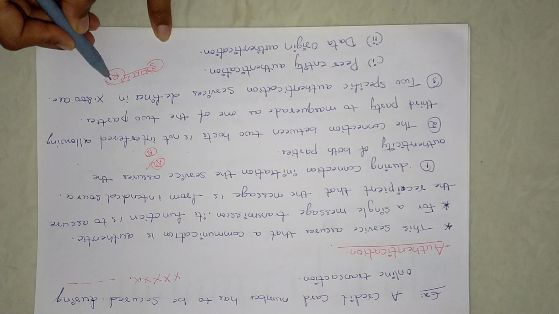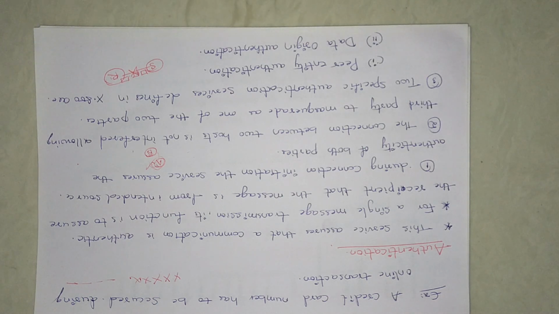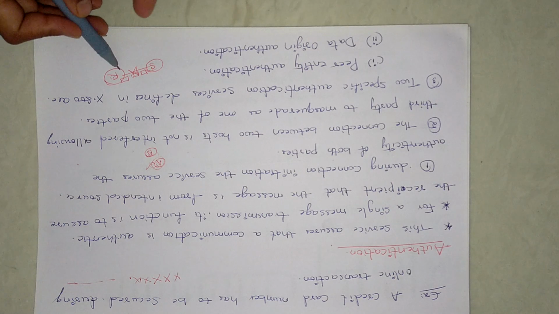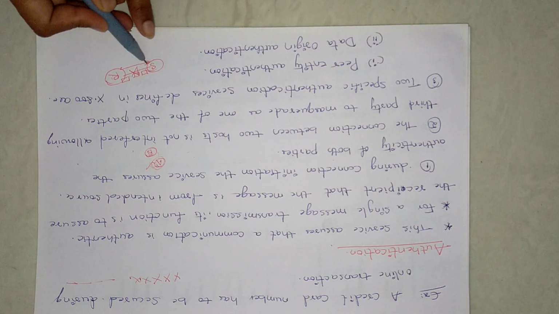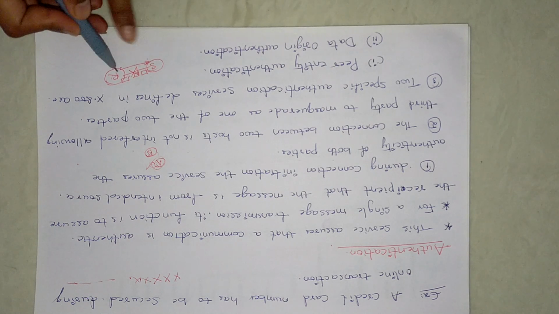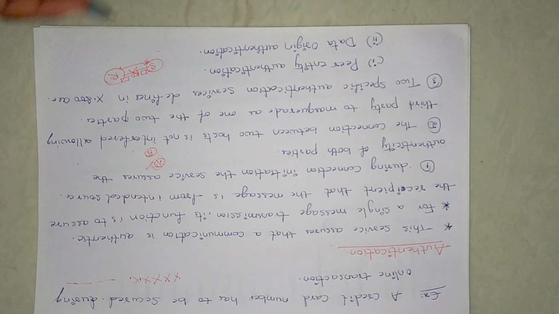First it will establish a connection to the receiver, and then the data will be transmitted to the receiver. Once the data is received by the receiver, this connection will be removed. That means the data is completely transferred and it has to end now. Again, whenever the receiver wants to send something back to the sender, the connection will be established again and the data will be transferred again. So connection establishing and connection disabling will all be done within a few seconds only.